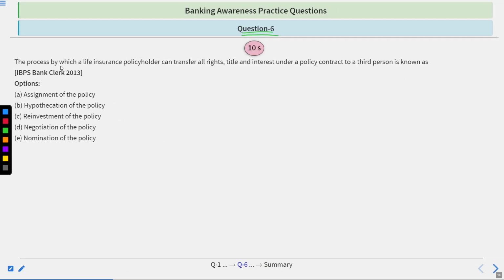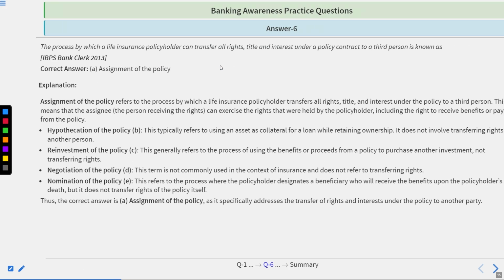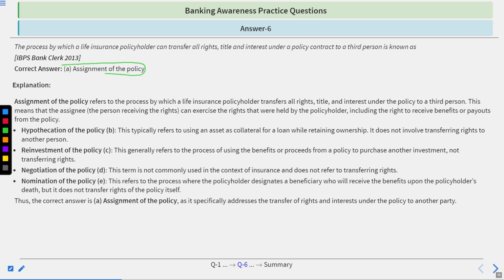Question number 6. The process by which a life insurance policyholder can transfer all rights, title, and interest under a policy contract to a third person is known as: assignment of the policy, hypothecation of the policy, reinvestment of the policy, negotiation of the policy, nomination of the policy. To answer this, you have 10 seconds. Time starts now. Time's up. The correct answer is A, assignment of the policy.